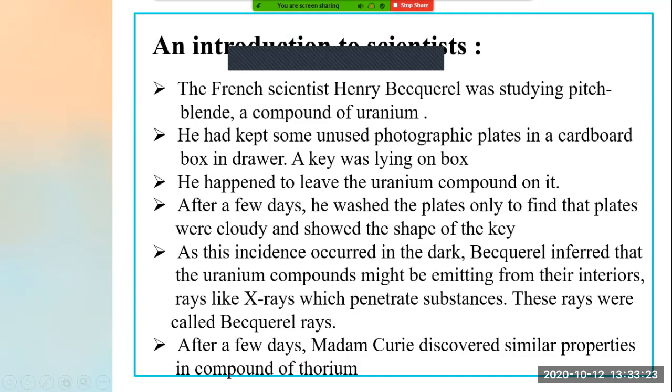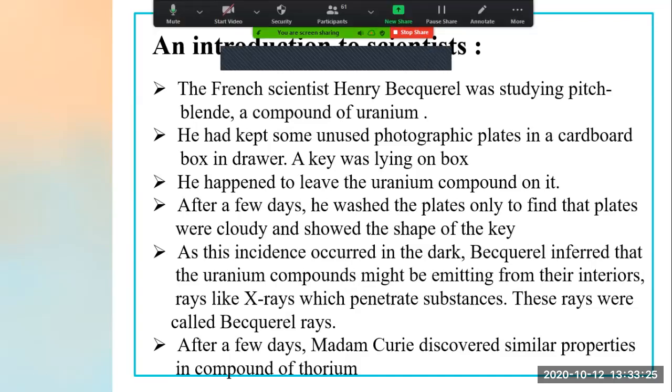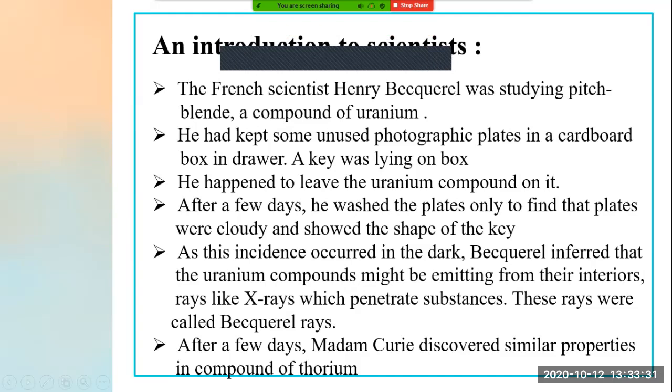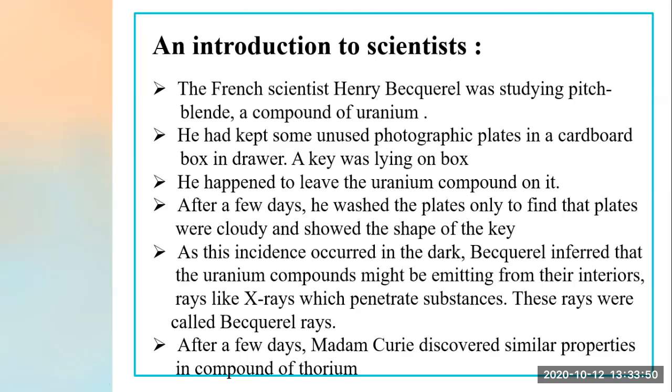Now see what happened when he left the uranium compound on this photographic plate. After a few days, he washed the plates only to find that the plates were cloudy and showed the shape of the key.